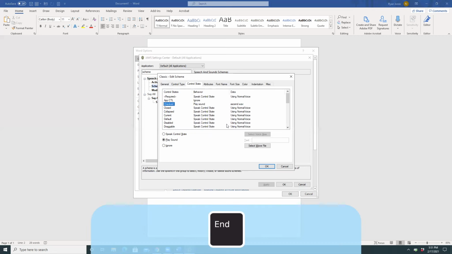So I'll press tab. Speak control state radio button checked. And I'll change the radio button to play a sound. Play sound radio button checked. Now I'll tab over to the button to let me select which sound is played. Select wave file button. Space. Edit scheme dash classic dialog. Select sound dialog. So now I'm back on the list of all the different sound effects.